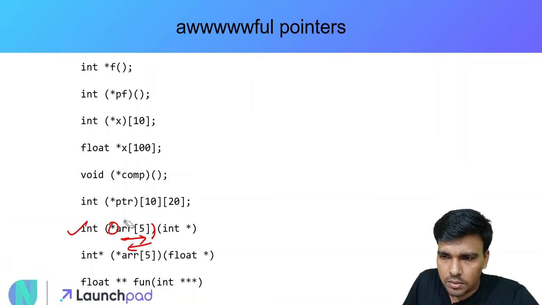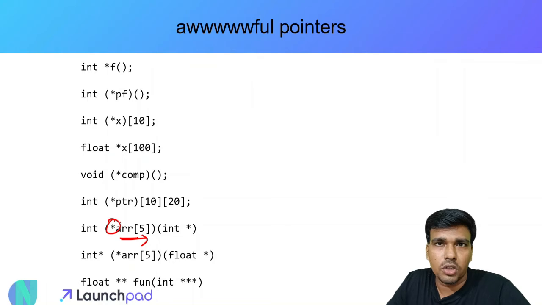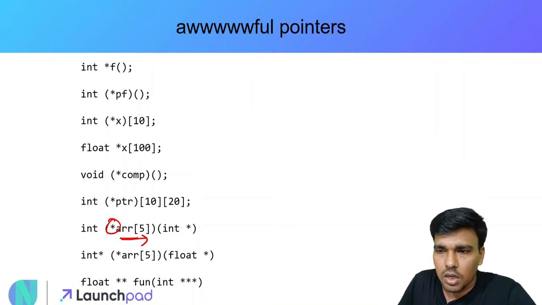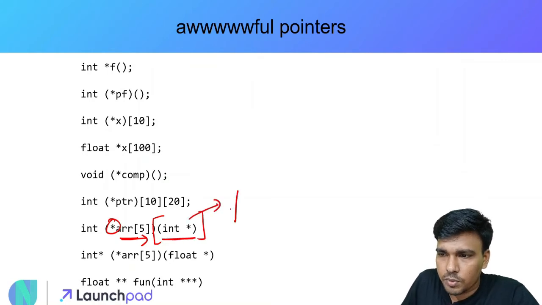So how do we decode this thing? ARR is an array of size 5 of pointers to what? So it's an array of pointers, right? ठीक है? It's not normal array pointers. It is function pointers. Why? Because अब इसके आगे देखिए ये जो हिस्सा है ना, this part is basically indicating us that this is going to be a function pointer, right?